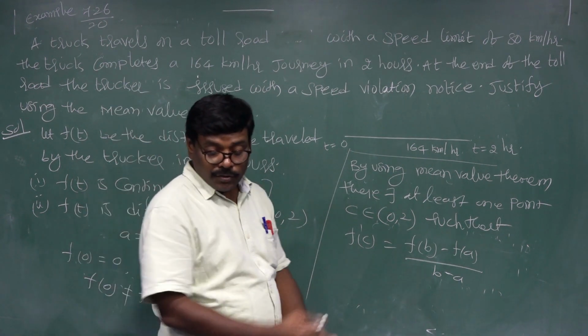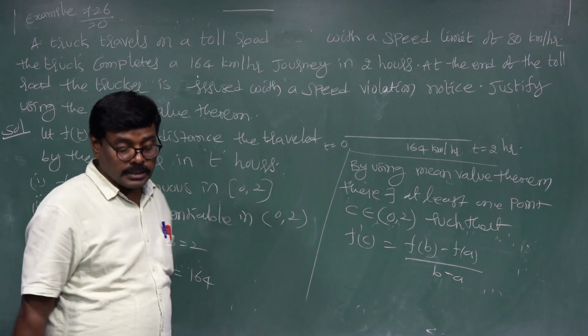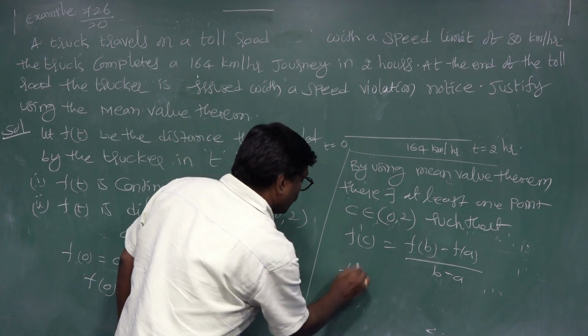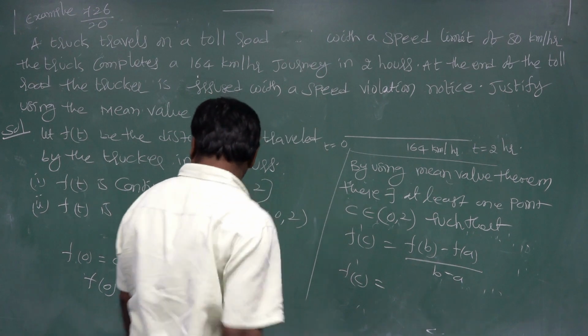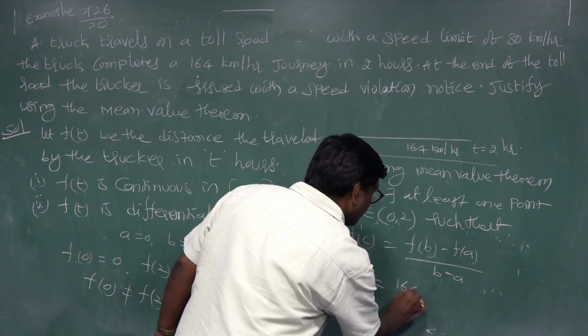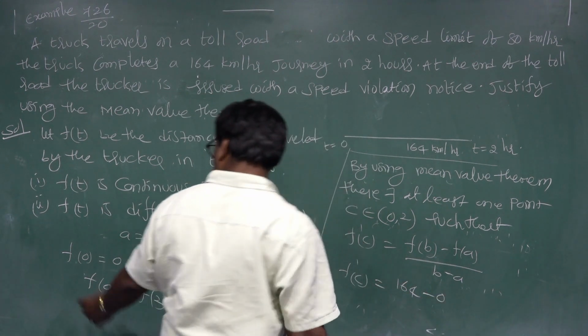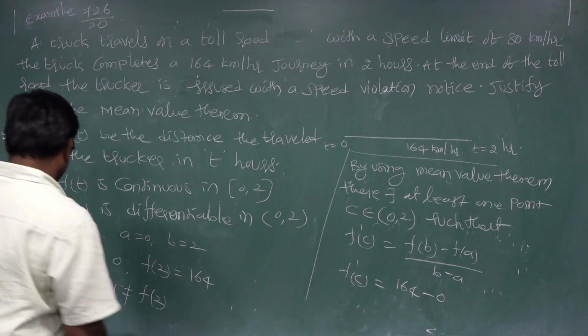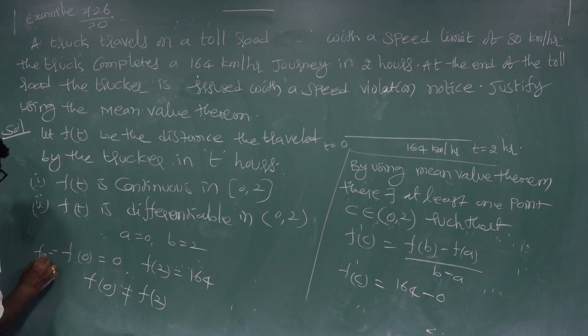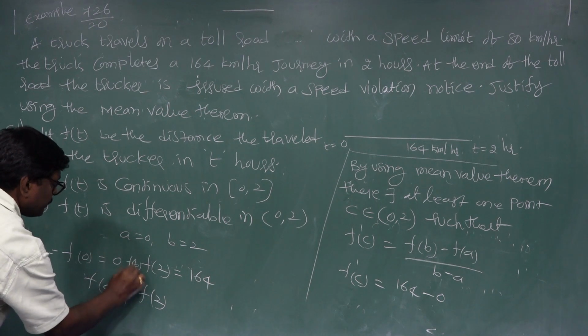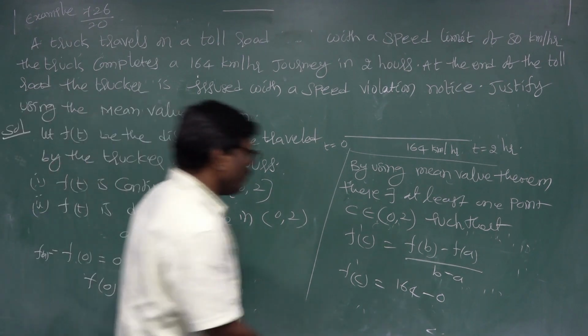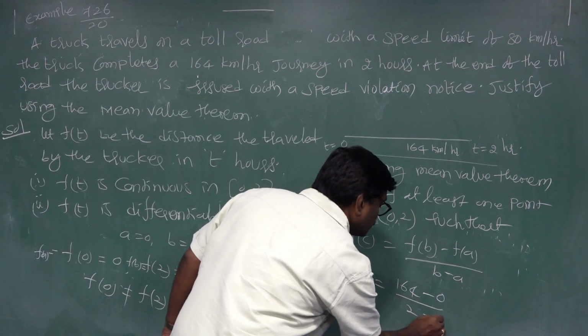What is f dash c? f dash c is equal to f of b, 164, minus 0, f of a, by b minus a, 2 minus 0.